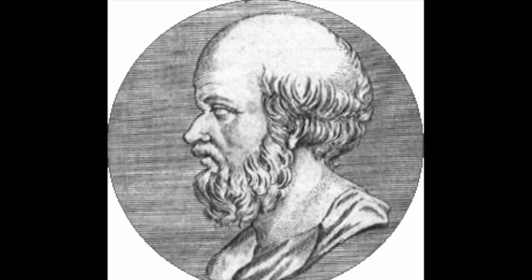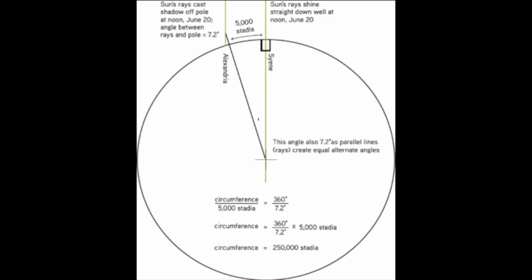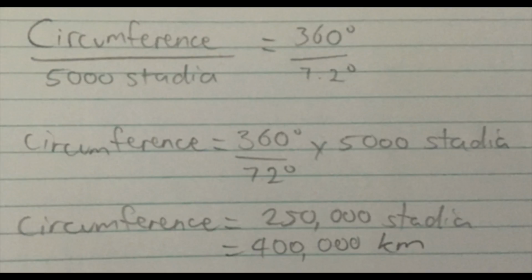Through doing Eratosthenes' experiment, we are able to calculate the circumference of the Earth. Eratosthenes was the first person to calculate the tilt of the Earth's axis, and was the first person to calculate the circumference of the Earth. This was done through using basic trigonometry, by comparing the length of shadows obtained from two different places hundreds of kilometers away.